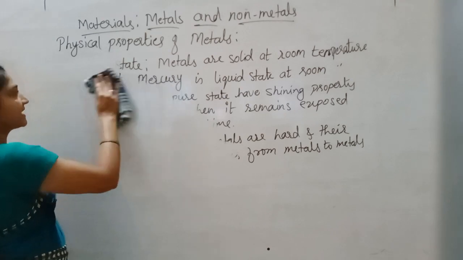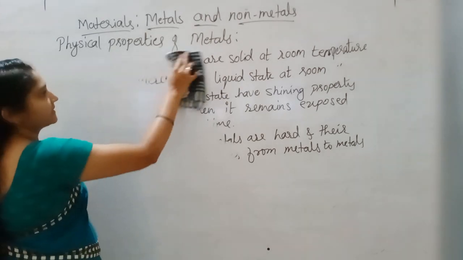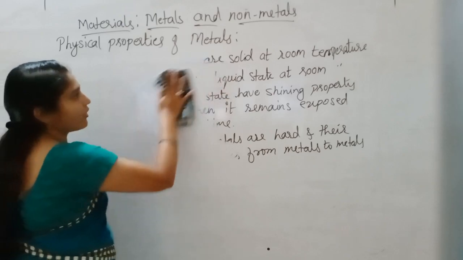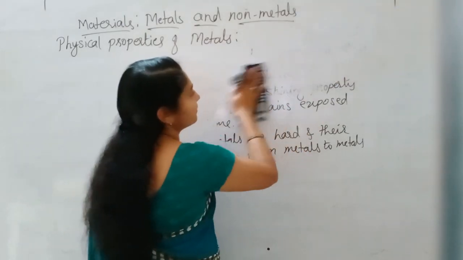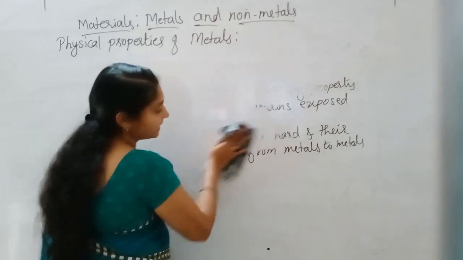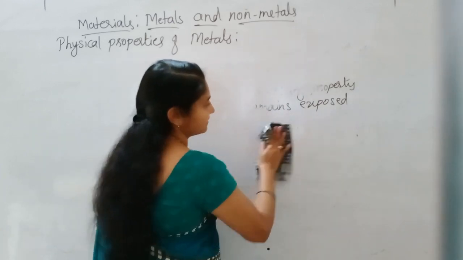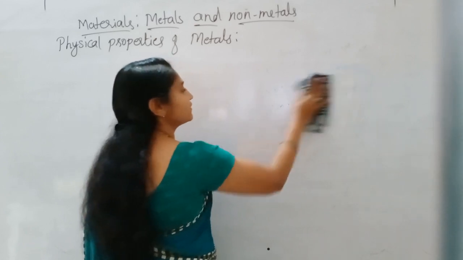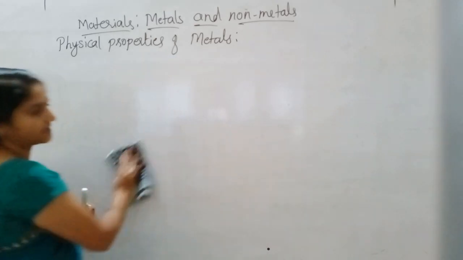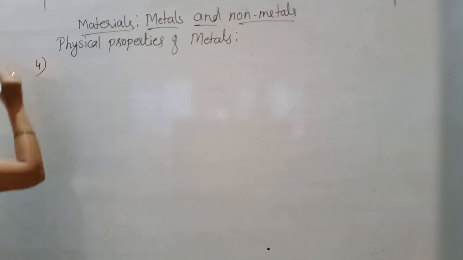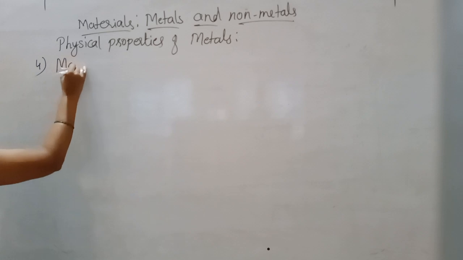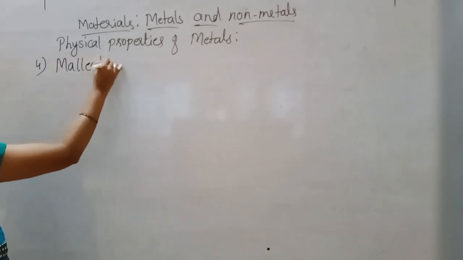Have you observed that if you start beating iron, aluminum, copper, silver or gold, we can even make it into a sheet? That property is what we call malleability. The fourth property of metals is malleability.